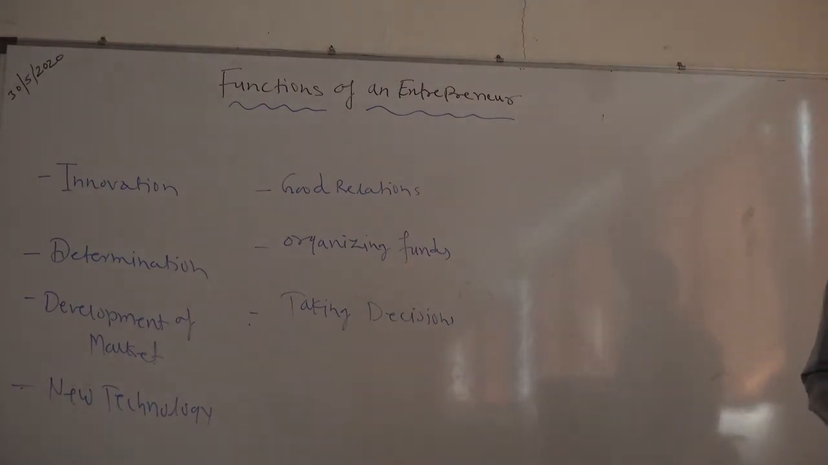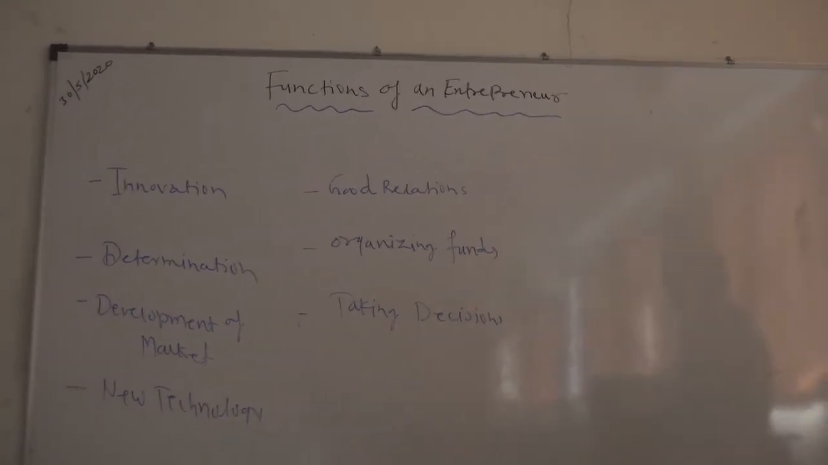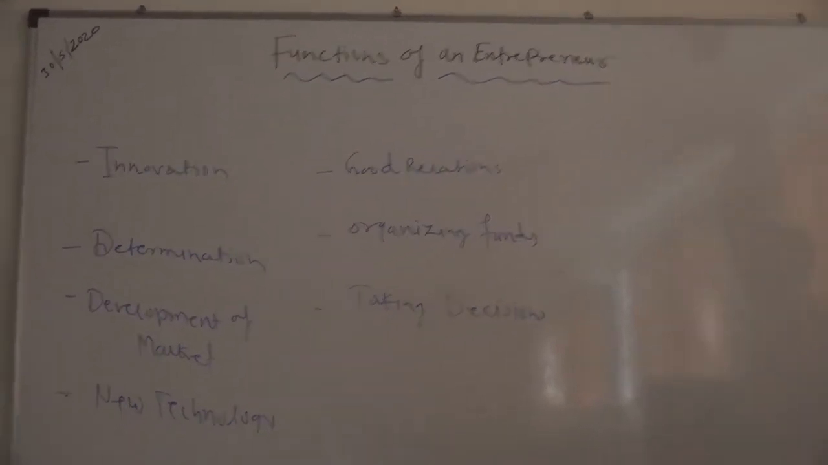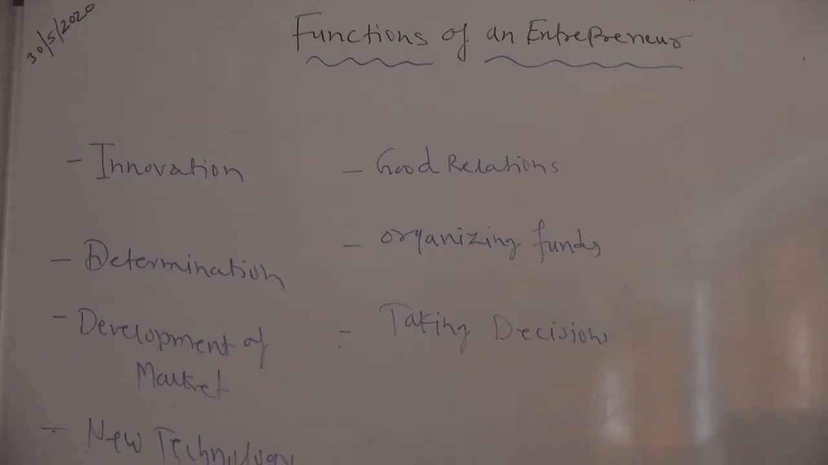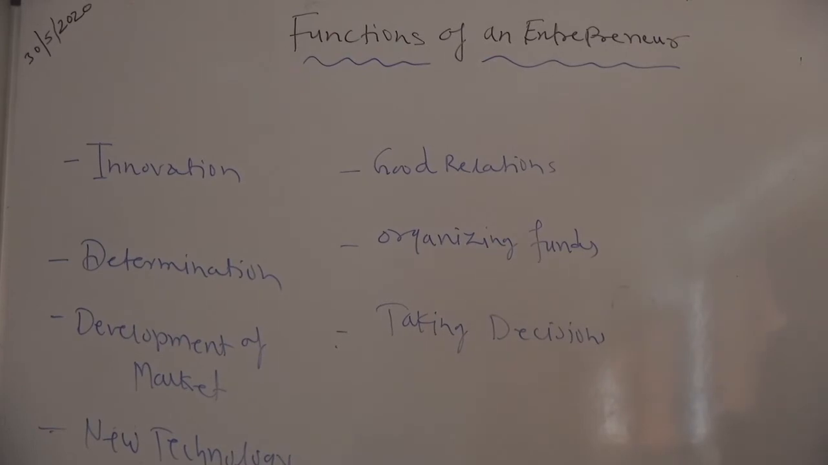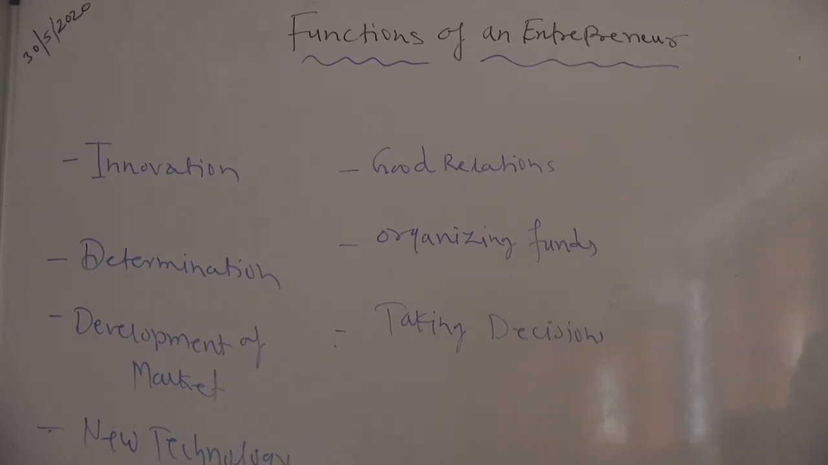Now another important thing is good relations. Good relations is one of the basic requirements of entrepreneurs. What do you mean by good relations? Good relations means there is a need for a healthy atmosphere in the organization, and relations with subordinates and employees are also very important for the entrepreneur. And the most important thing is coordination among the employees. These three things are very important to an entrepreneur.